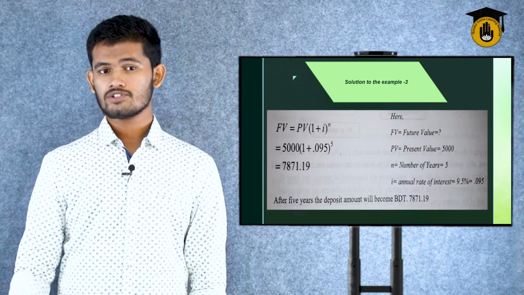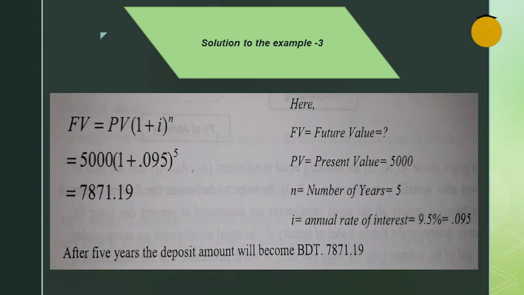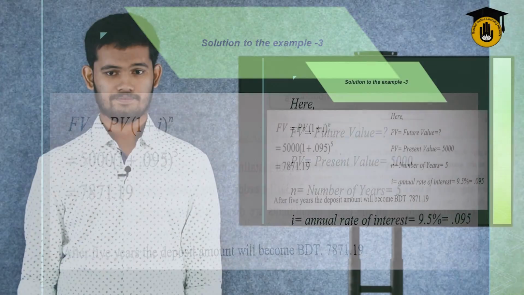So future value is equal to PV times (1 plus I) to the power n. The value of PV is 5000 times 1 plus the interest rate, which was 9.5%. In decimal form, it will be 0.095. So we add 1 plus 0.095, then take it to the power 5, 1.095 to the power 5, times 5000. That will bring it up to an amount of 7871.19. So after 5 years, the deposit amount will become BDT 7871.